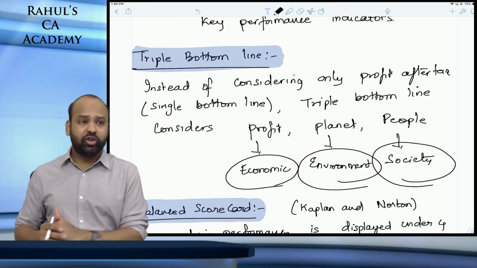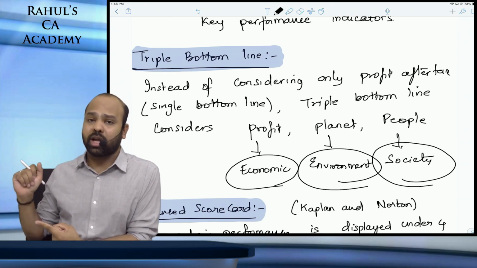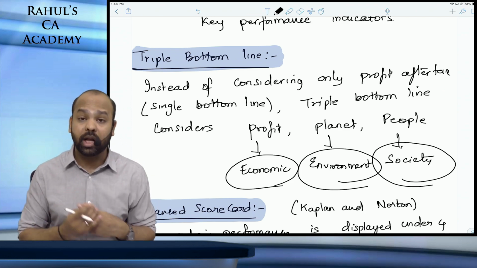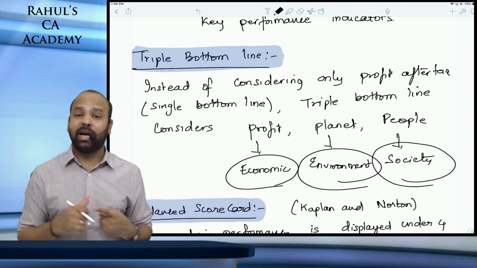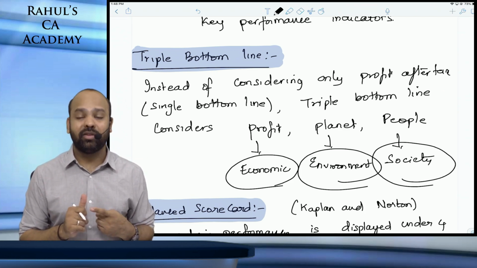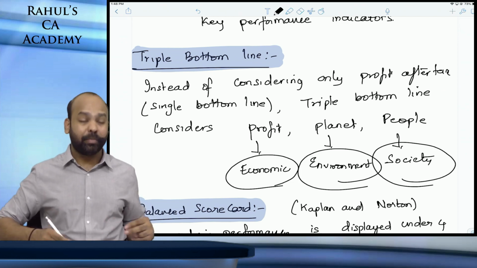So under combination of financial and non-financial measures, we will be talking about balanced scorecard, building block model, performance prism, performance pyramid. 4 things: we have balanced scorecard, building block model, performance prism, and performance pyramid.